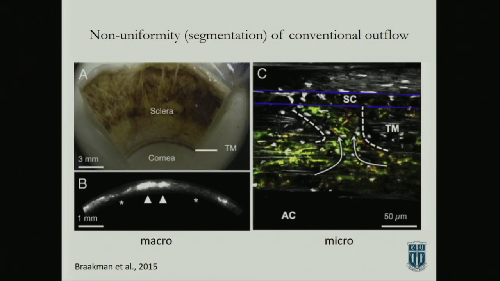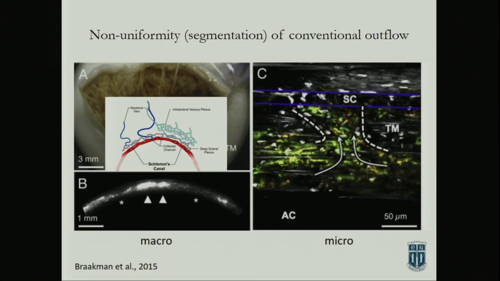And one other thing that Ernst didn't mention is what happens around the circumference of the tissue. So here's Schlemm's canal, here's this distal pathway, and here are these collector channels that appear every so often. If you perfuse tracer into that tissue, there are hot spots, particularly in older eyes. You see areas that are functional and areas that are non-functional. At least at this moment, we don't know what the lifetime of that tissue is, and whether these areas are moving fluid at a later time and switching off. We just don't know. This is another open question that needs to be answered, and an area you might want to think about going into.